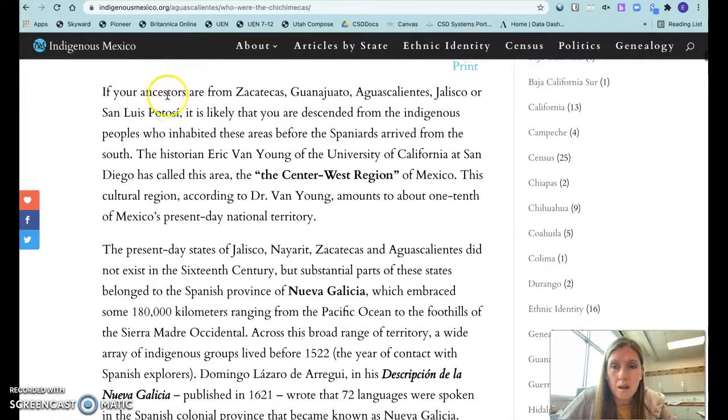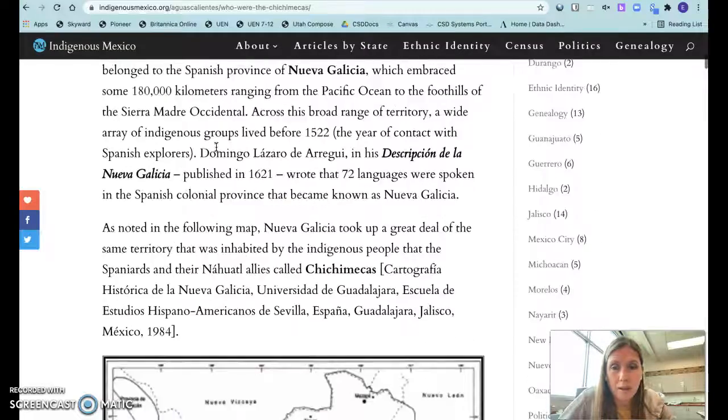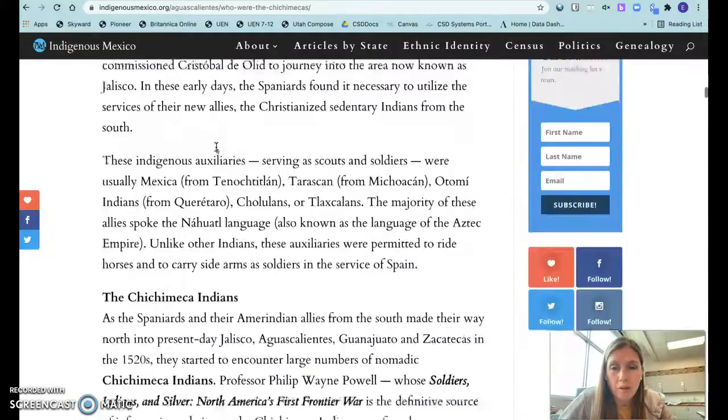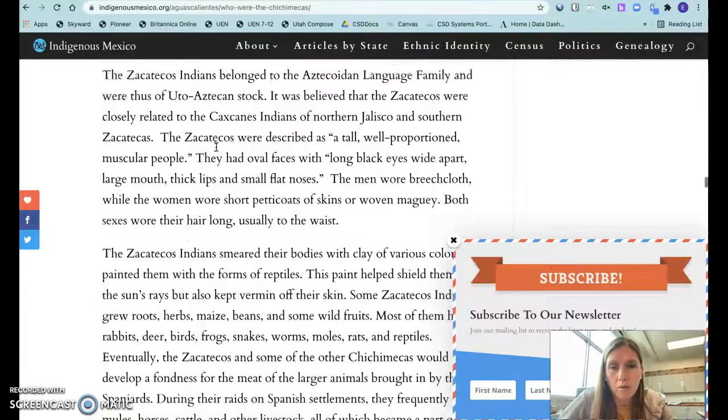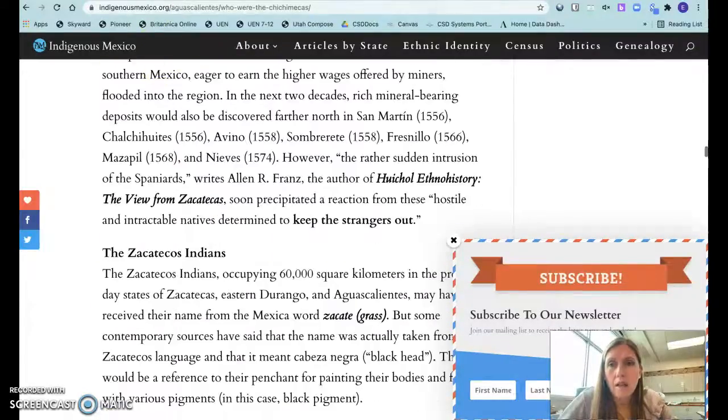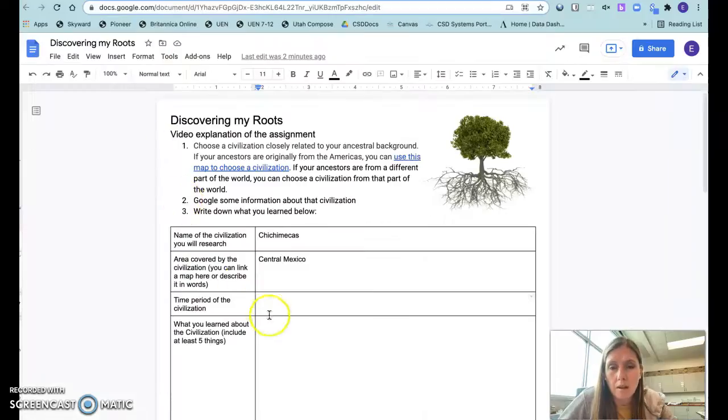And this is getting even more specific. For your ancestors from these states in Mexico, you probably came from here. So it'll tell you a little bit more about it. The article gets a little bit long, but you can go through and learn a little bit more. And then you're going to come back to your assignment and write what time period. You do the time period, and at least 5 things you learned about them. So maybe where they were, things about them.